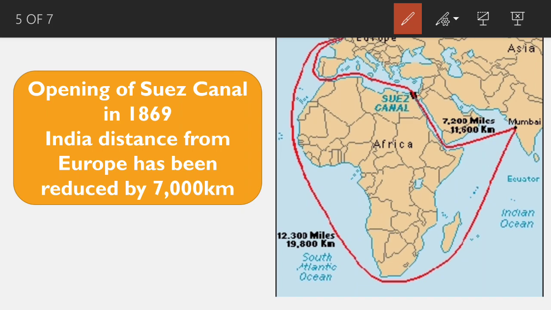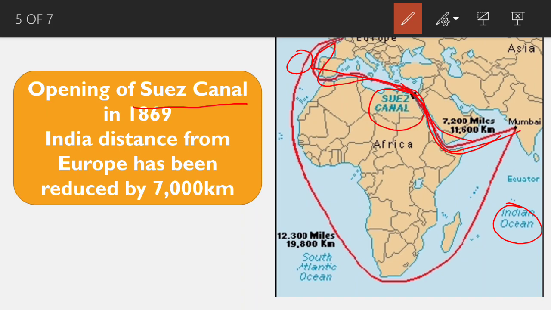Suez is a place in Egypt, and a canal means an artificial waterway. The Suez Canal is a man-made waterway connecting the Mediterranean Sea to the Indian Ocean via the Red Sea.